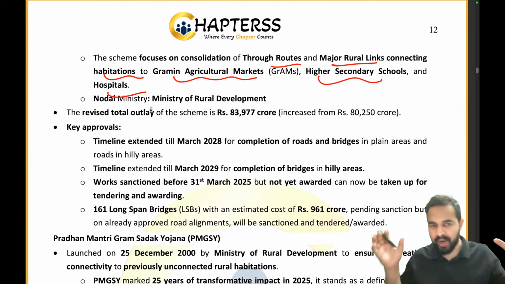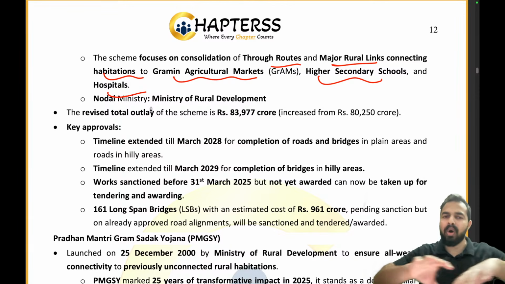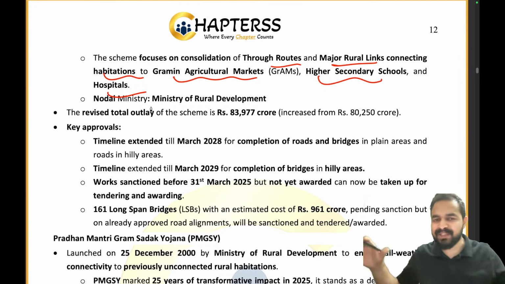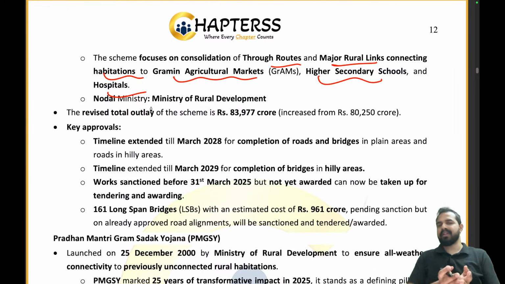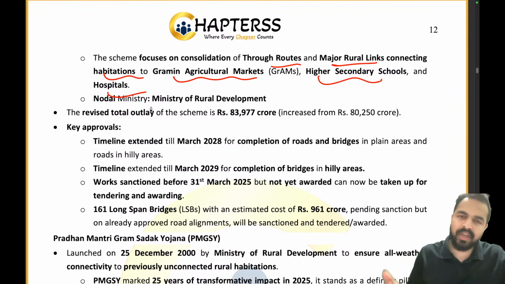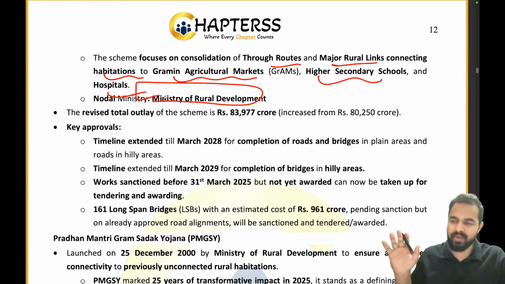As I told you, the vital organs of the body should be connected with blood vessels, right? That's how all these vital organs of our society must be connected with each other, so that there is easy communication between them. And as we are only working on the Grameen areas in the villages, that's why the Ministry of Rural Development is going to work here. Clear to everyone?